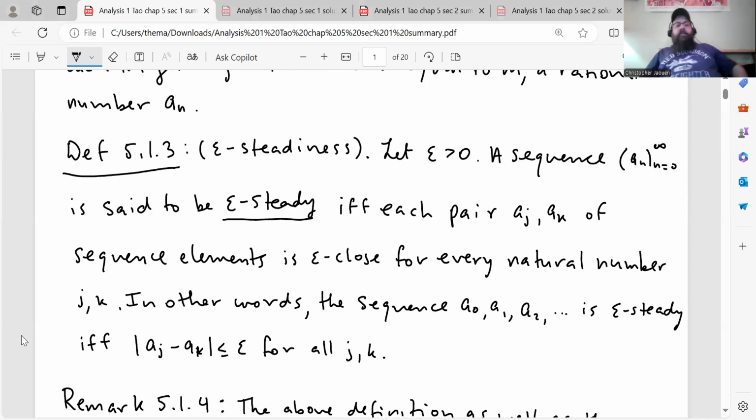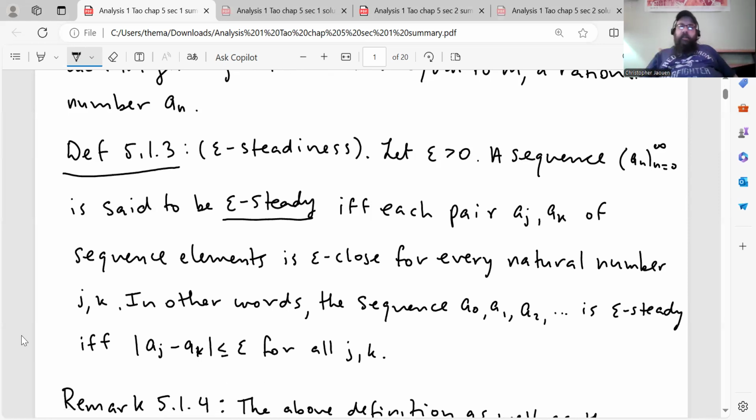We move right on to the next definition, which is definition 5.1.3, of what he means by epsilon steadiness. Let epsilon be greater than 0, then a sequence n going from 0 to infinity is said to be epsilon steady if and only if each pair a_j, a_k of sequence elements is epsilon close for every natural number j, k. We defined epsilon close in the last chapter, if you remember.